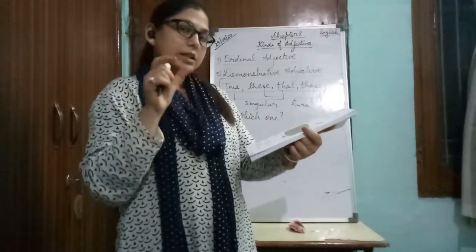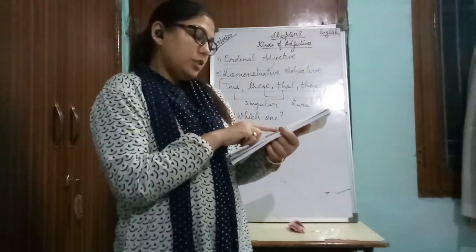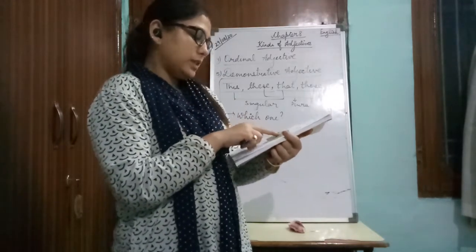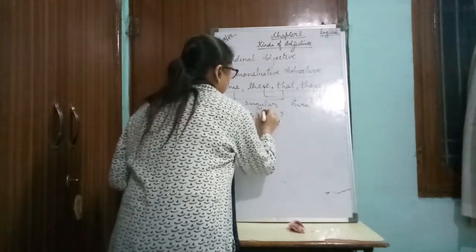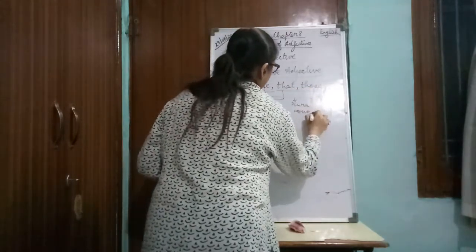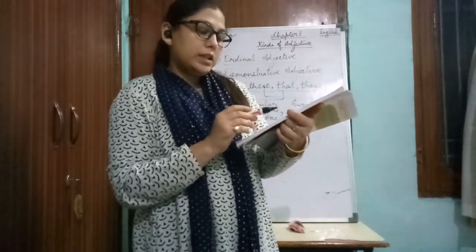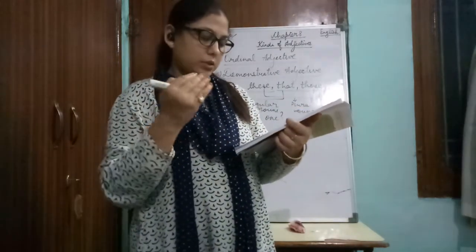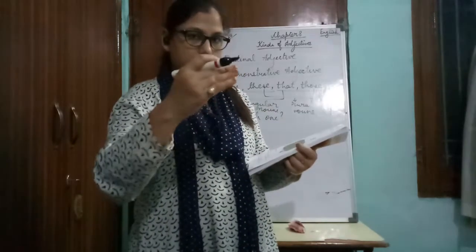Okay. Now see that green color cloud that is given on the side. We use this and that for singular nouns. I told you this and that are used for singular nouns, and these and those are used for plural nouns. This and these are used to indicate things that are close by, near to us. And that and those are used to indicate things that are further away.